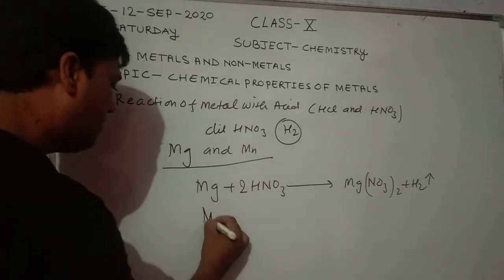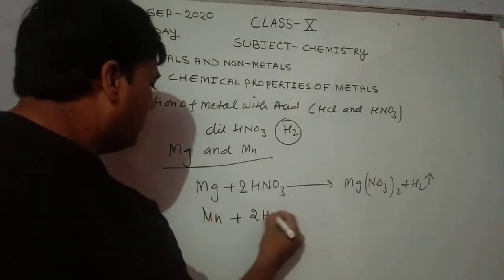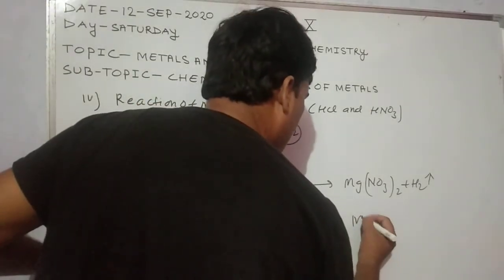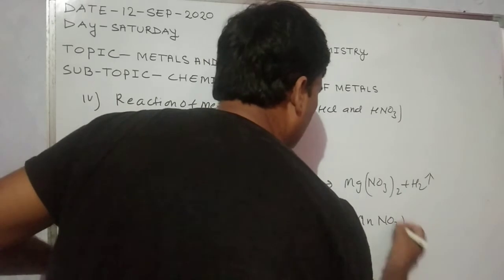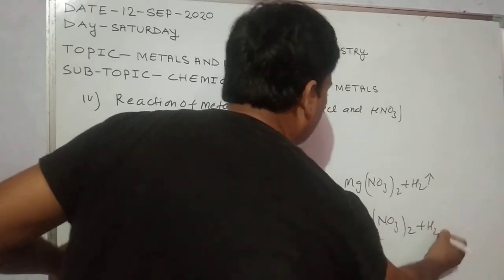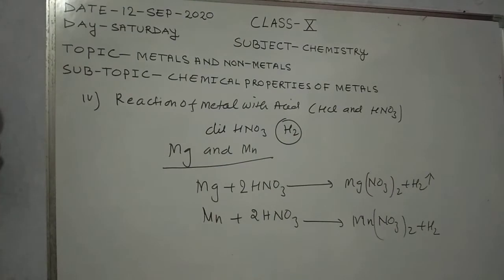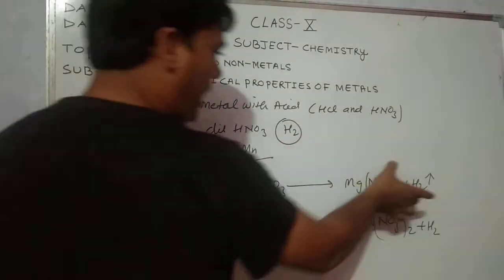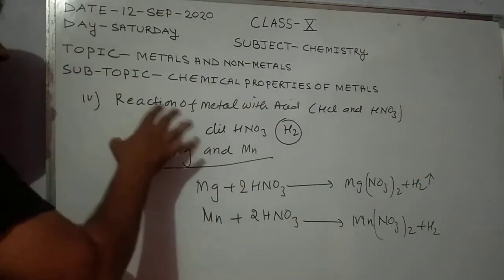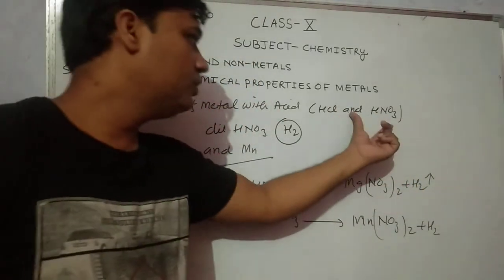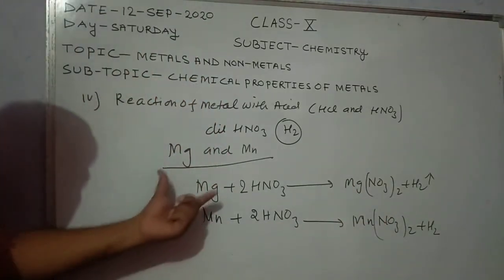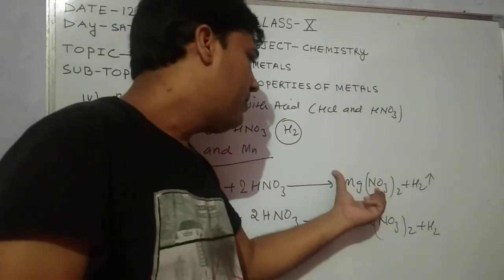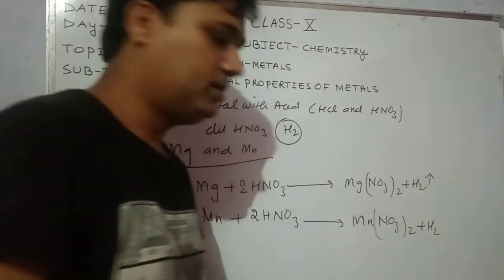Then next is manganese. When manganese reacts with dilute HNO3, it forms manganese nitrate plus hydrogen gas. This is a very important question. When magnesium and manganese react with dilute HNO3, they form hydrogen gas, but the rest of the metals react with dilute HNO3 and form water. But magnesium and manganese react with dilute HNO3 and form metal nitrate and hydrogen gas.